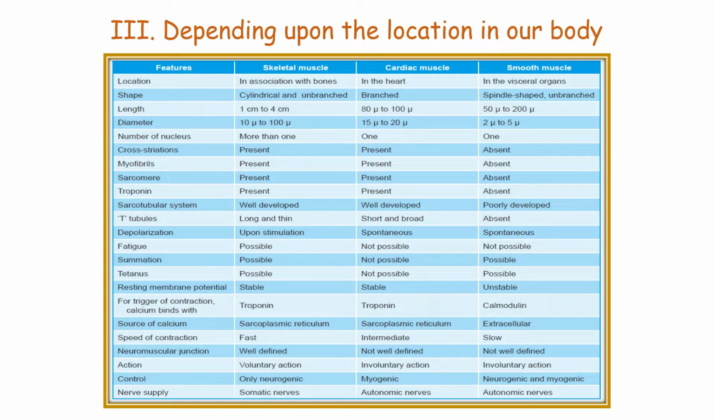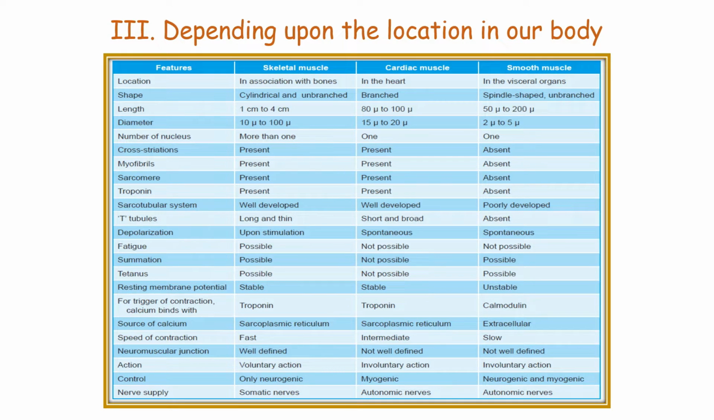In skeletal muscle, more than one nucleus is present, but in cardiac muscle and smooth muscle, one nucleus is present. Cross striations are present in skeletal muscle and cardiac muscle, so they are called striated muscles, but it is absent in the smooth muscle. Myofibrils are present in skeletal muscle and cardiac muscle, but absent in smooth muscle. Sarcomere is also present in skeletal muscle and cardiac muscle, but it is absent in smooth muscle.